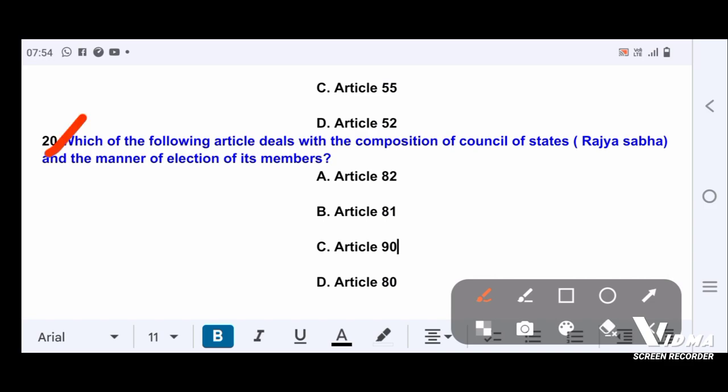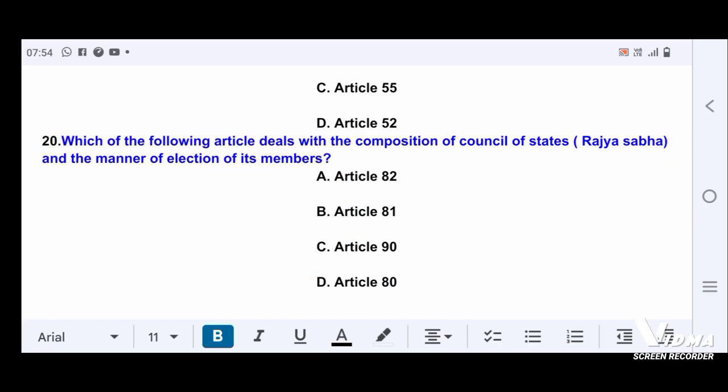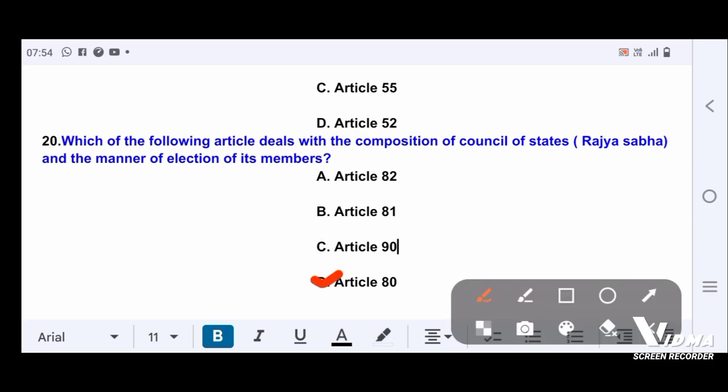Next question. Which of the following articles deals with the composition of the Council of States, Rajya Sabha, and the manner of election of its members? Option A, Article 82. Option B, Article 81. Option C, Article 90. Option D, Article 80. Correct answer is option D, Article 80.